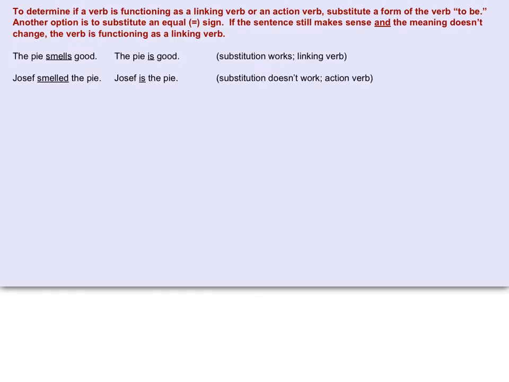To determine if a verb is functioning as a linking verb or an action verb, substitute a form of the verb to be. Another option is to substitute an equal sign. If the sentence still makes sense and the meaning doesn't change, the verb is functioning as a linking verb. The pie smells good. The pie is good. The substitution works, linking verb. Joseph smelled the pie. Joseph is the pie. Substitution doesn't work, action verb.